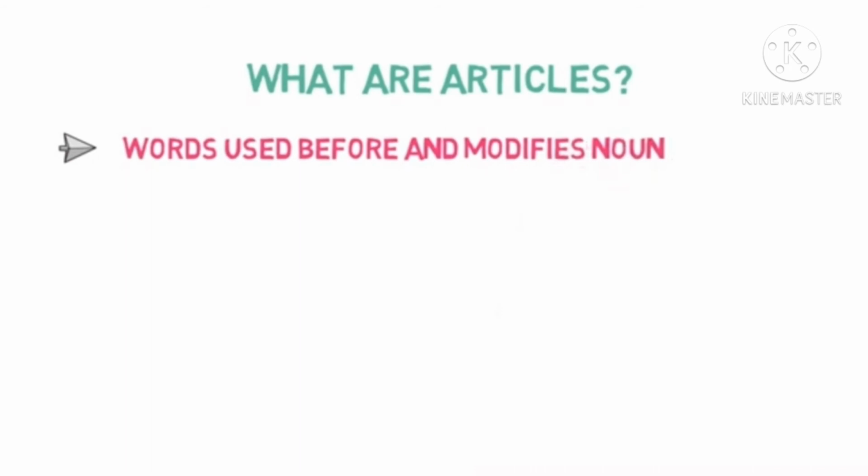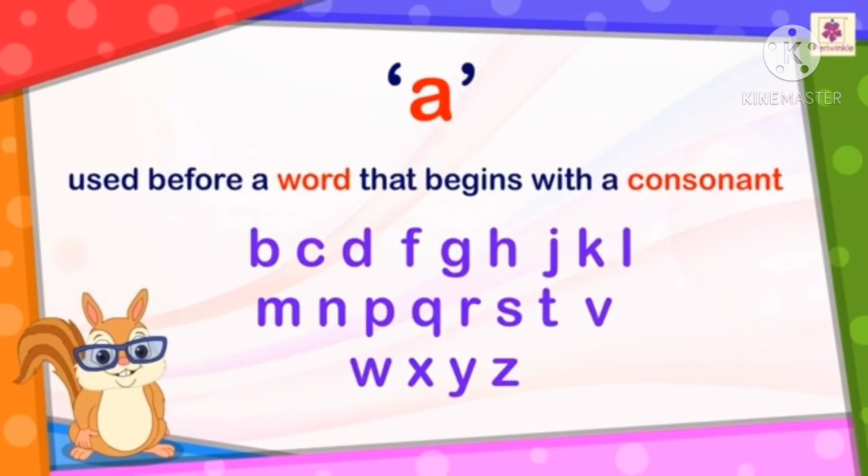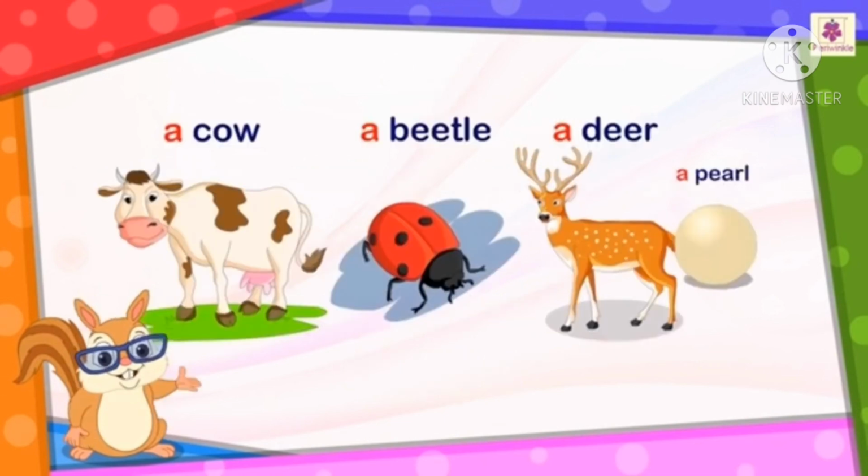What are the articles? Words that are used before a noun and modify the noun are called articles. There are three articles in English: a, an, and the. A is used before a word that begins with a consonant. For example, a cow, a beetle, a deer, a pearl.